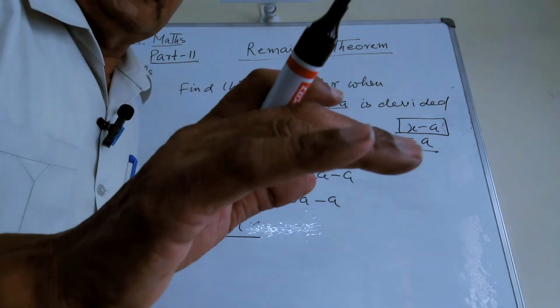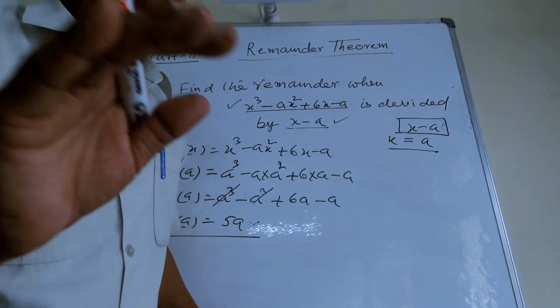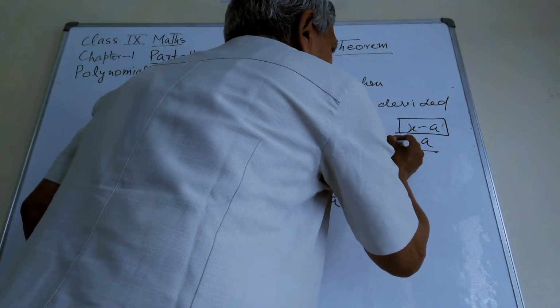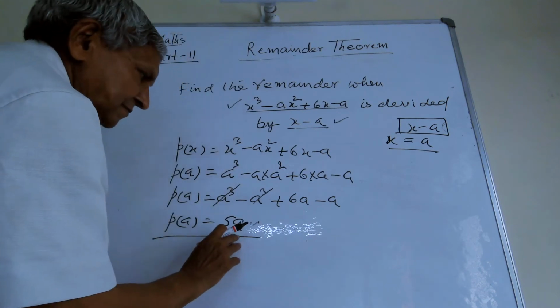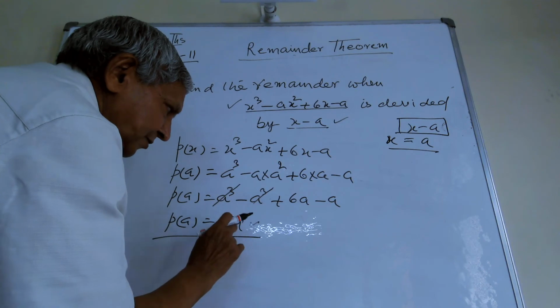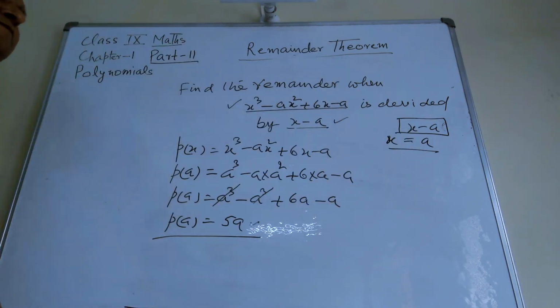I have told you that you can check two things, the remainder as well as the factor. This is the remainder, and by the help of this remainder we can say that this is not a factor of this polynomial.